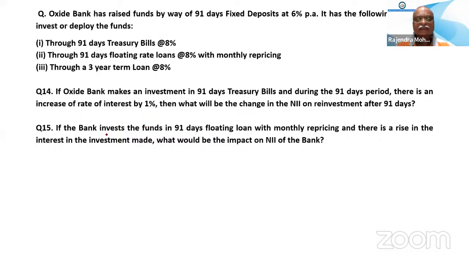Now do the 15th. If the bank invests the funds in a 91 days floating loan with monthly repricing, and there is a rise in the interest rate in the investment made, what would be the impact on the NII? NII will increase. Why? 3 resets are there for that one. Monthly repricing, right? 3 resets are there. So the loan rate will be increasing 8, 9, and 10 like that. But our deposit is fixed for 91 days. So it will be at 6% only. Spread will be increasing. Okay, fine, good.